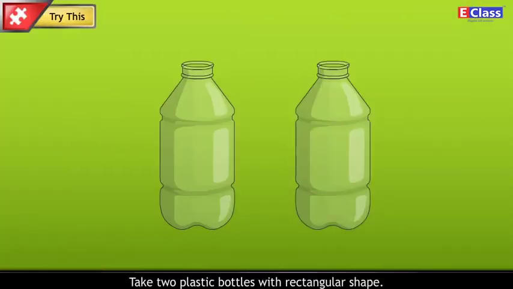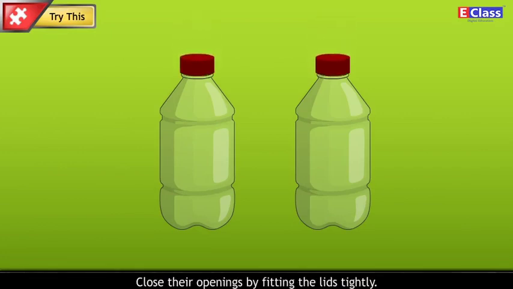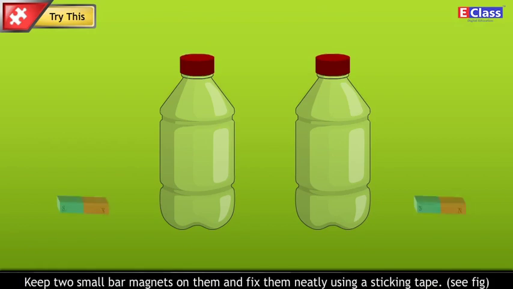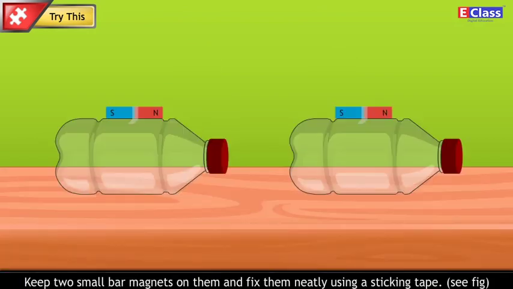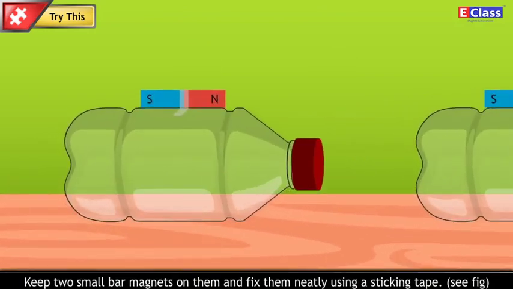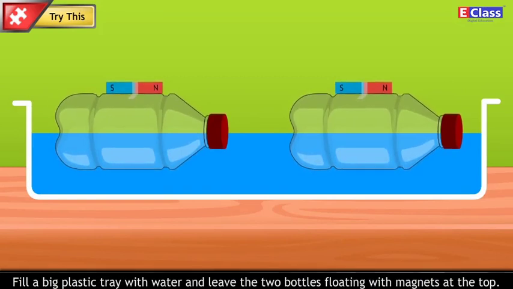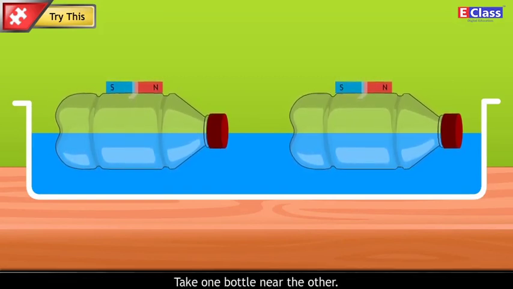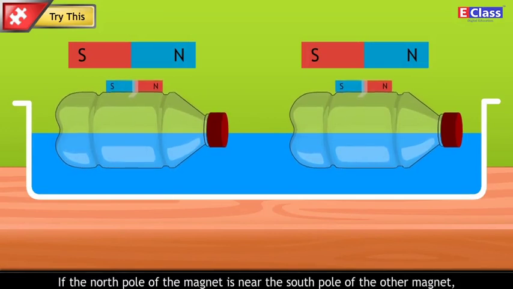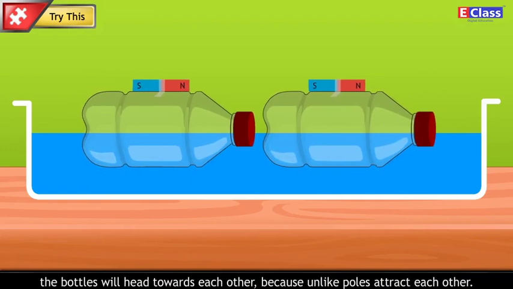Try this. Take two plastic bottles with rectangular shape. Close their openings by fitting the lids tightly. Keep two small bar magnets on them and fix them neatly using a sticking tape. Fill a big plastic tray with water and leave the two bottles floating with magnets at the top. Take one bottle near the other. If the north pole of the magnet is near the south pole of the other magnet, the bottles will head towards each other because unlike poles attract each other.